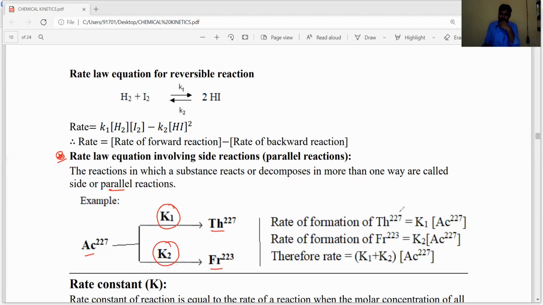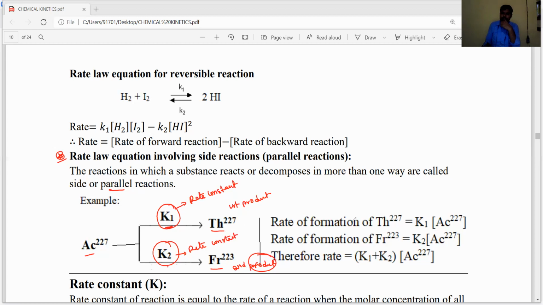So the rate of formation of thorium has K1 as the rate constant, for the first reaction and first product. This is the second product, and for this the rate constant is K2, another rate constant.